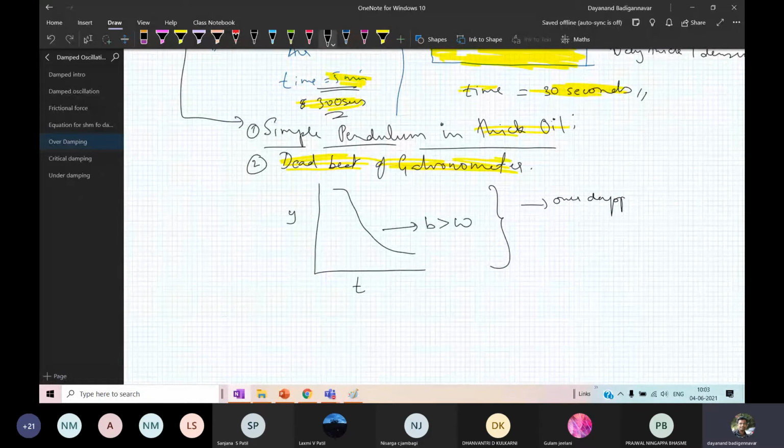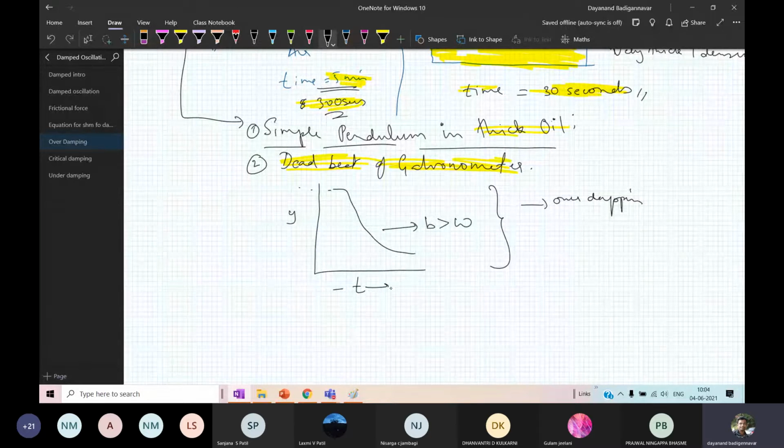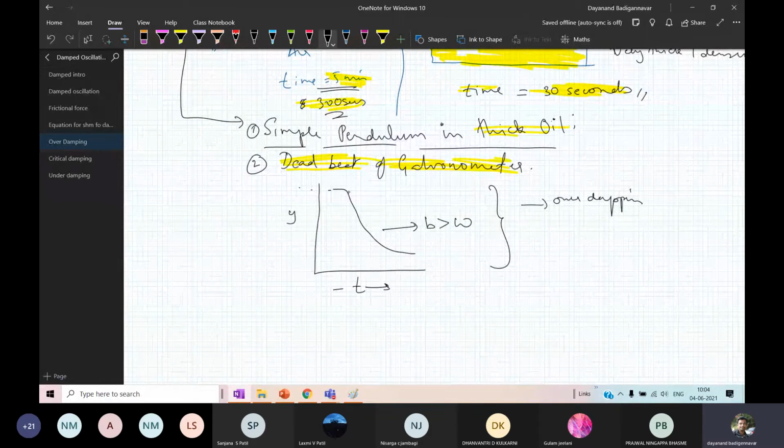Look at it. As the value of t increases, suddenly the amplitude decreases. The amplitude was this much. You are getting the point. Over time, what happens? The amplitude dies off quickly. So this is the nature of the equation.